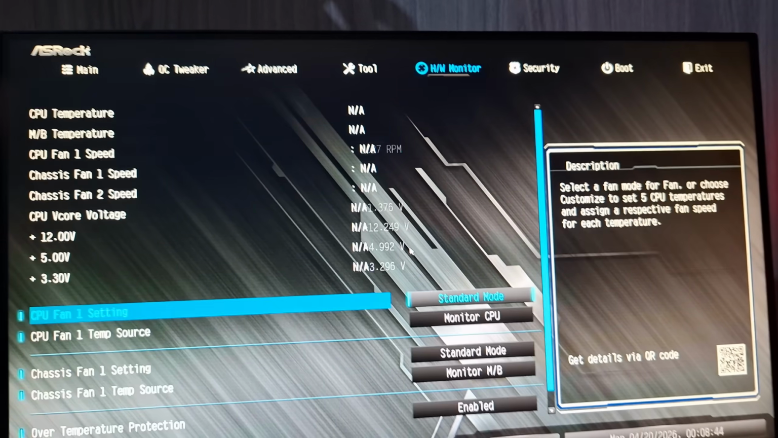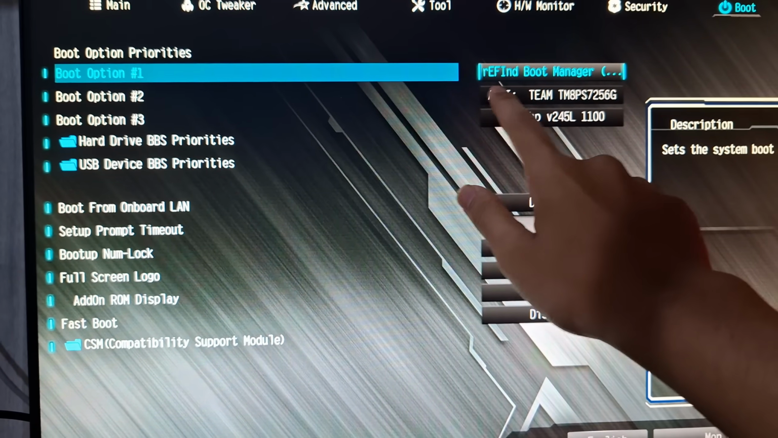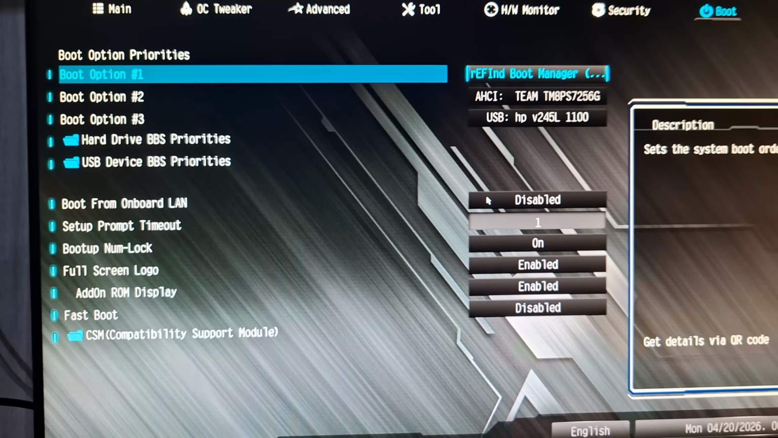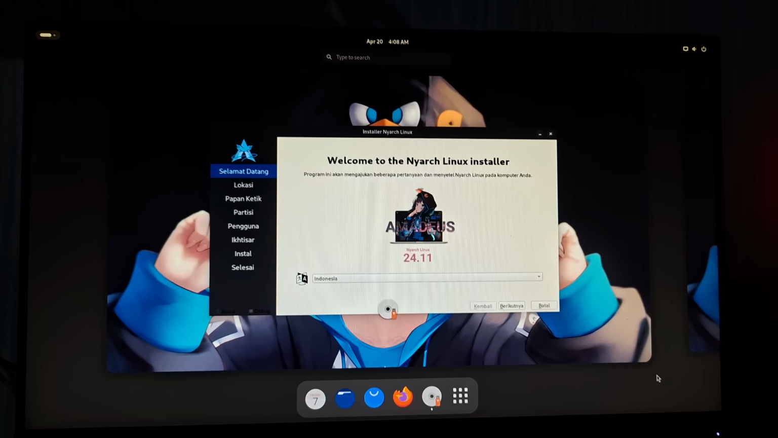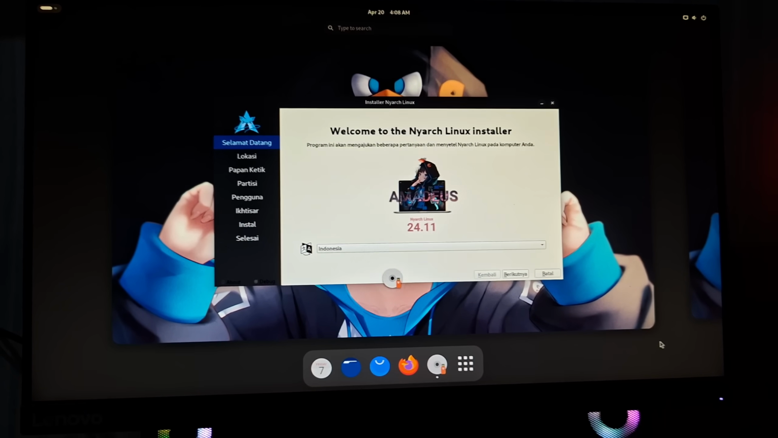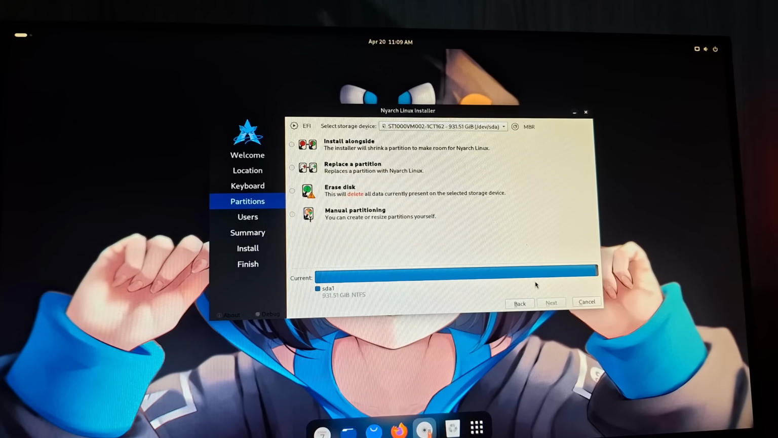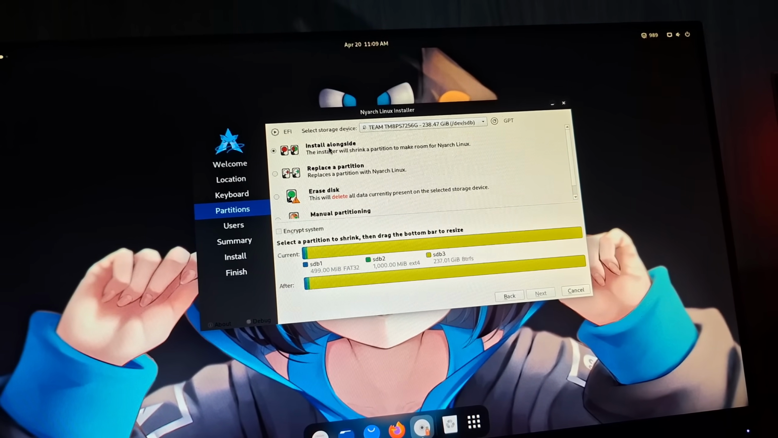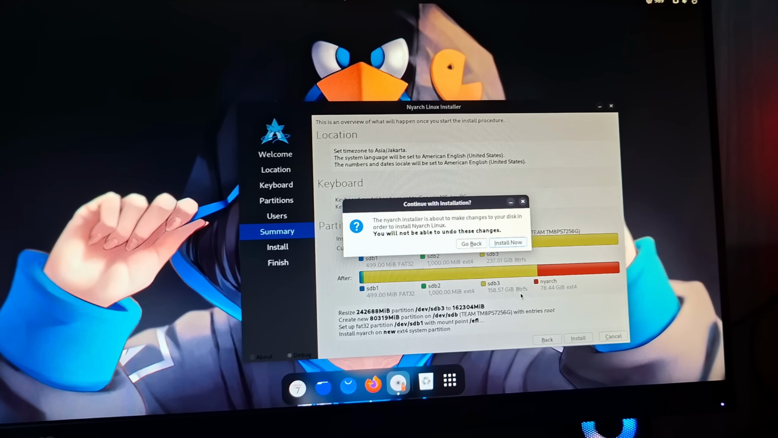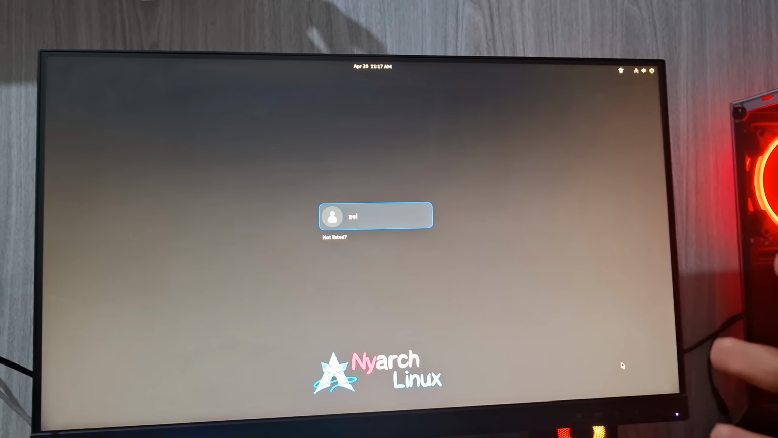So now what I'm going to do is I'm going to go to the boot section. So boot option 1 is this, which is PicaOS. Let's just switch this to my USB. Whoa. Alright, we're in. Let's just go ahead and boot into Nyarch. Well, it does use the same installer as CachyOS and EndeavourOS, I'm pretty sure. It knows where I live. That's great. I don't think I want to erase my PicaOS. Let's just do install alongside. Yeah. Alright, hopefully nothing goes wrong here. Let's just install now. Yo, we are on Nyarch Linux.